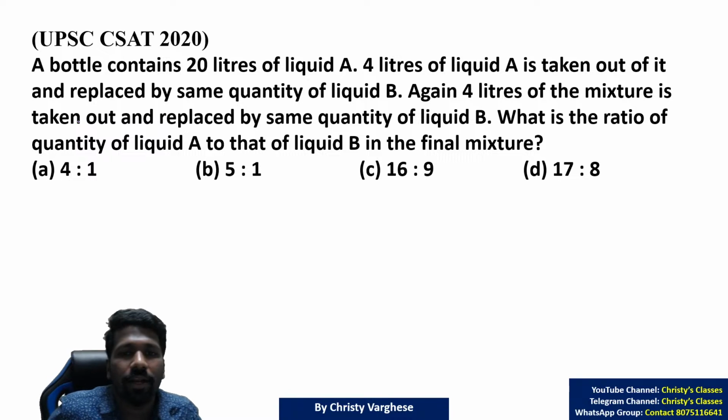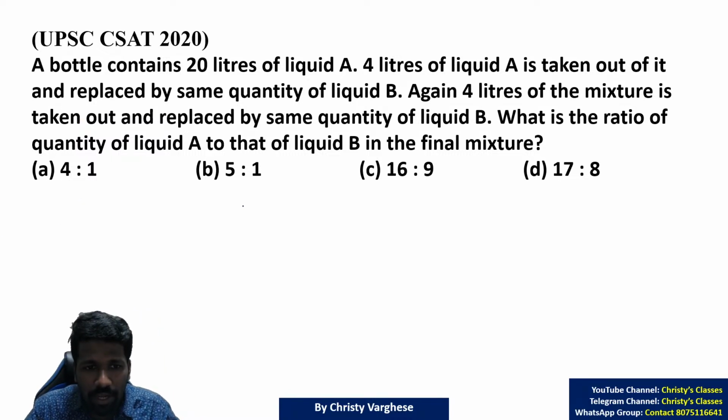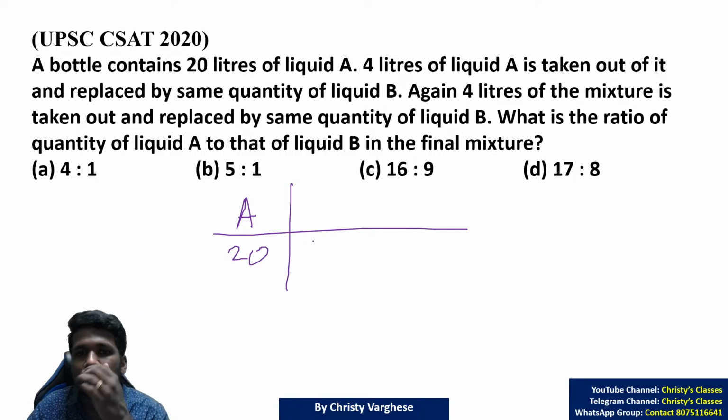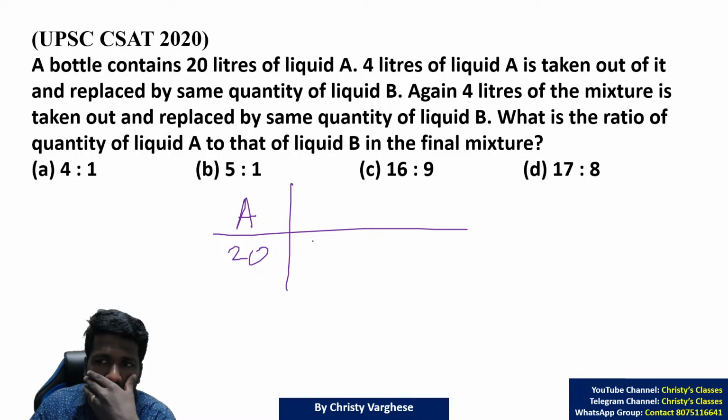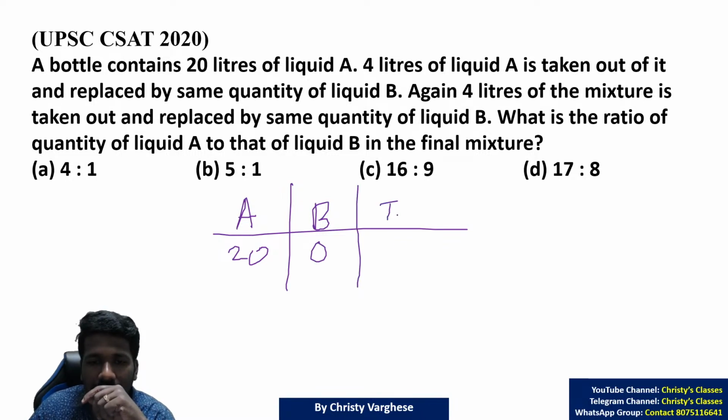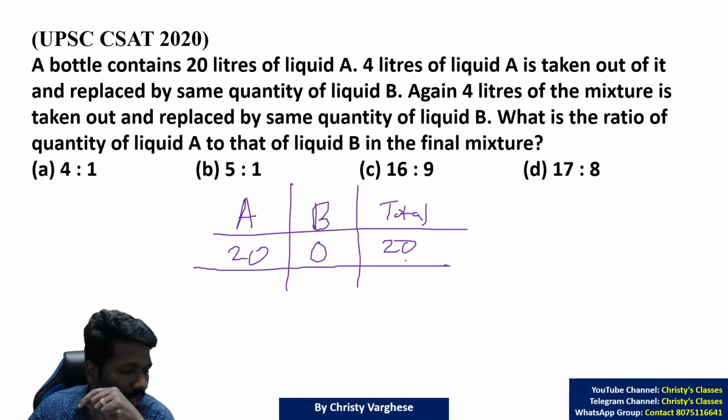A bottle contains 20 liters of liquid A. So there is a liquid A, 4 liters. So let us tabulate. Here tabulation is the best way to understand. 4 liters of liquid A is taken out and replaced by same amount of liquid B. So there is something called liquid B also. Initially liquid B is not there, 0. So total A plus B is 20 plus 0, 20 liters.